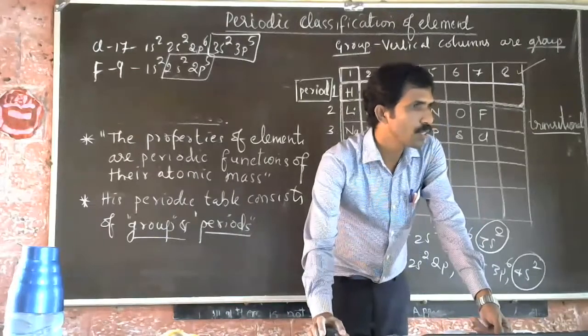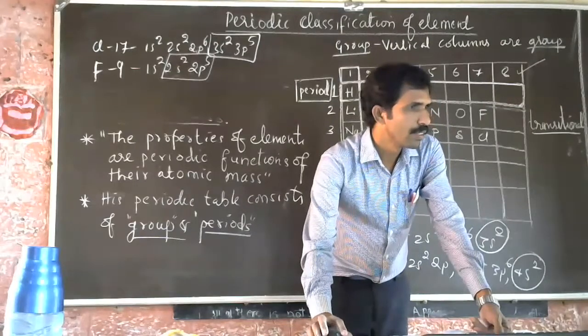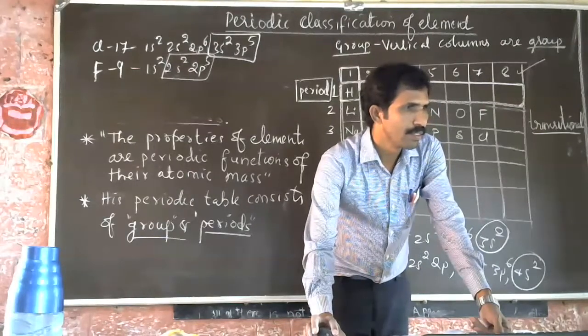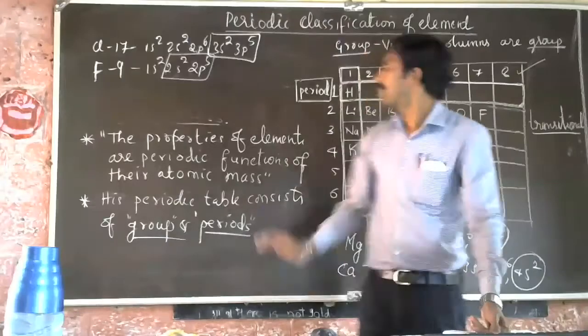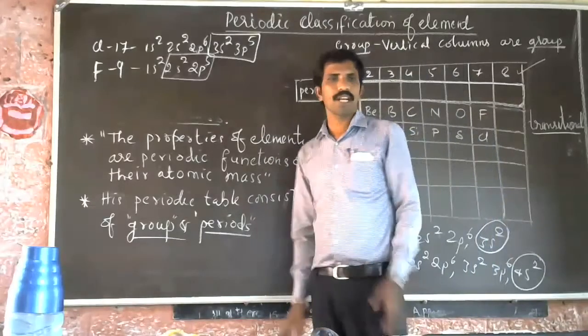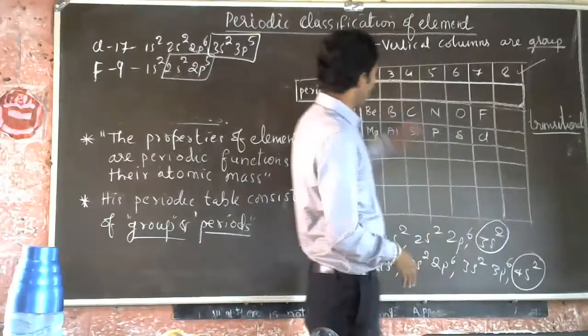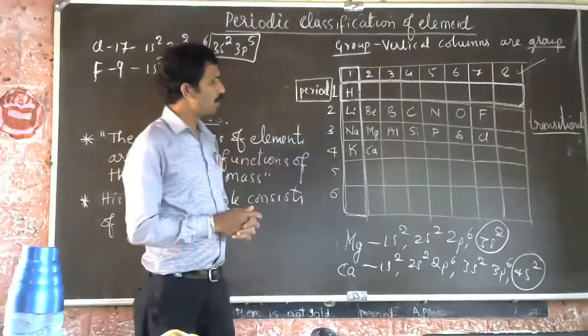I hope you understood. Yes, sir. Okay. So, see, this is how the valence electron is calculated. On that basis we have calculated.